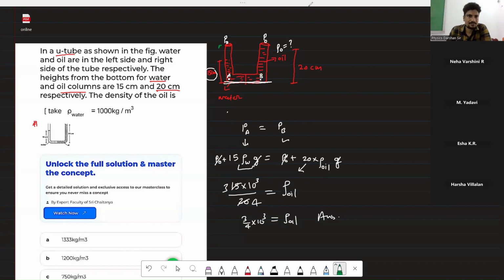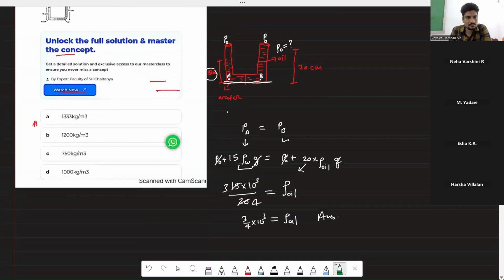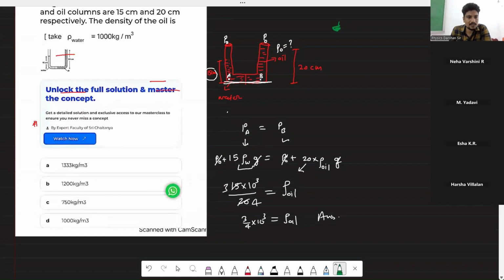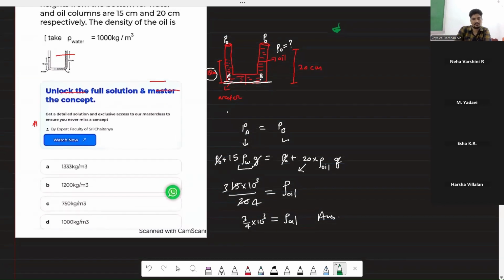Can you solve it? What may be the answer? Can you solve it? 750, sir. Third option. Very nice. So the answer will be 750.